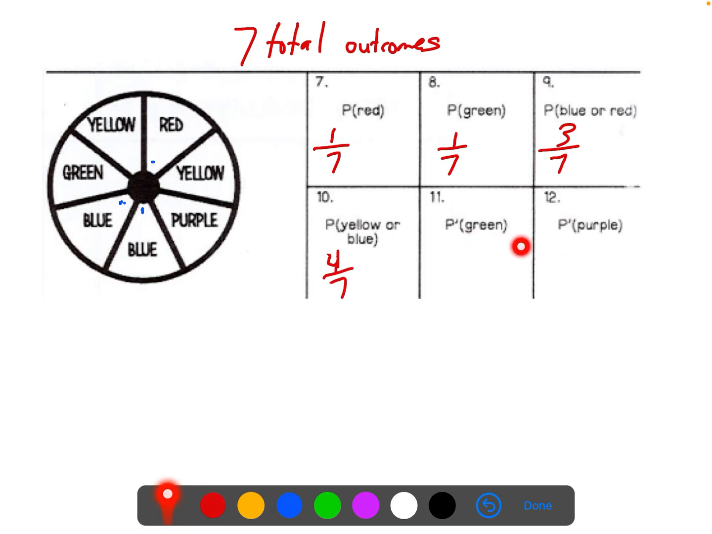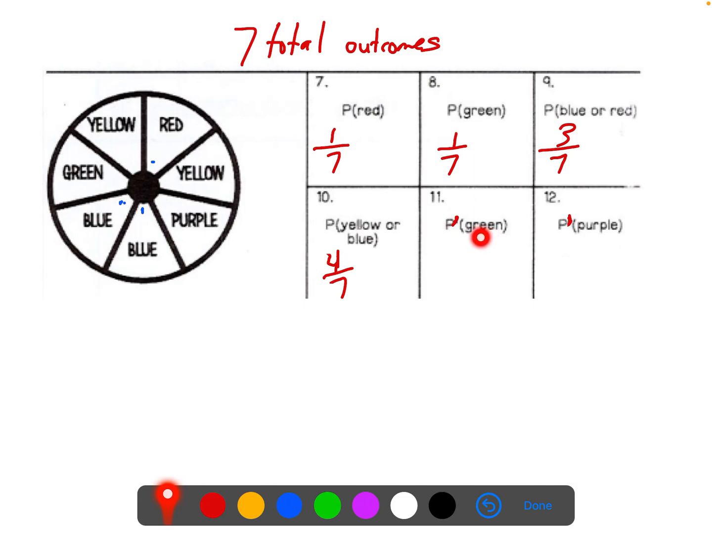Next, and pay close attention to these next 2, because this is a different idea. I don't think it's too difficult, but it's just a different idea. It's hard maybe to see in how it copied, but there's a little apostrophe here. There's a little marking here, and there's also one here on question 12. That means, what is the probability of not getting green?